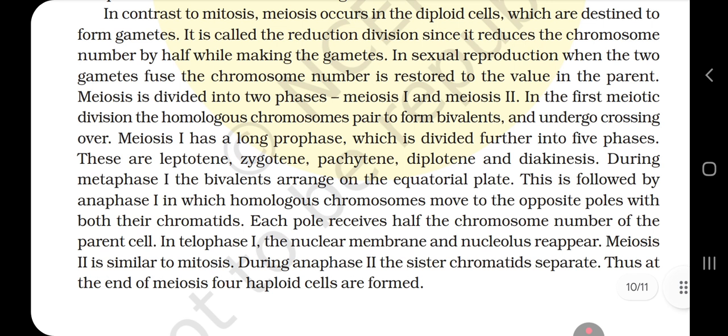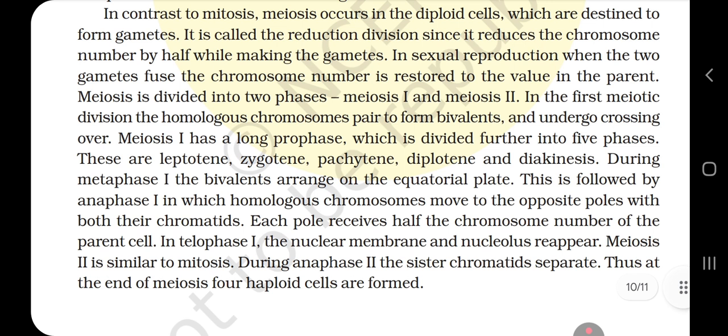Meiosis is divided into two phases, meiosis 1 and meiosis 2. In the first meiotic division, the homologous chromosomes pair to form bivalents and undergo crossing over. Meiosis 1 has a long prophase which is divided further into 5 phases. These are leptotene, zygotene, pachytene, diplotene and diakinesis. During metaphase 1, the bivalents arrange on the equatorial plate. This is followed by anaphase 1, in which the homologous chromosomes move to the opposite poles with both of their chromatids. Each pole receives half the chromosome number of the parent cell.